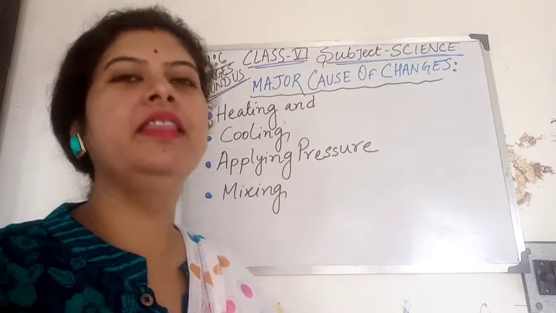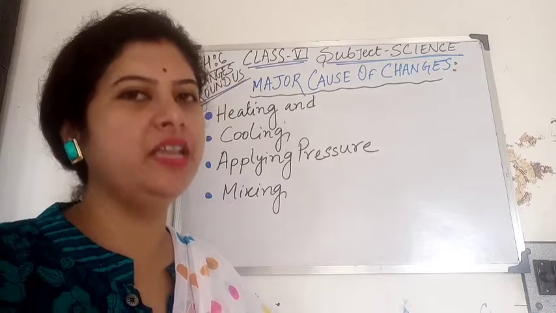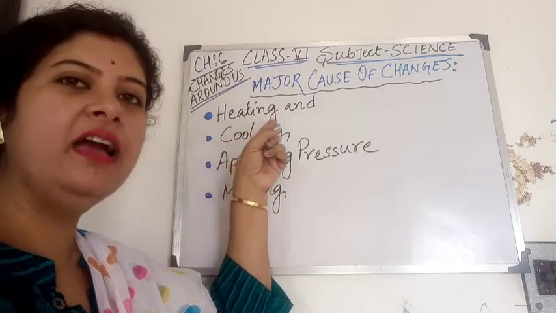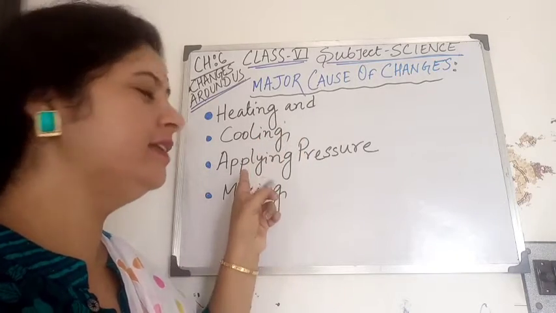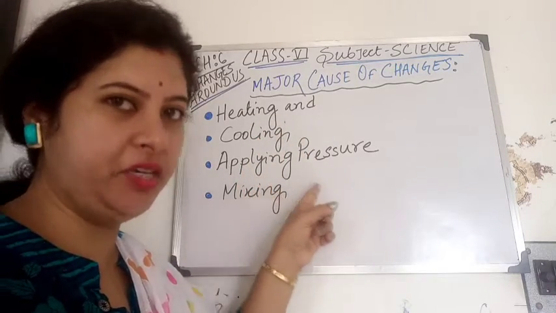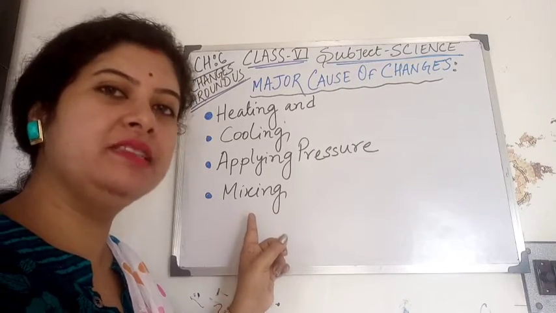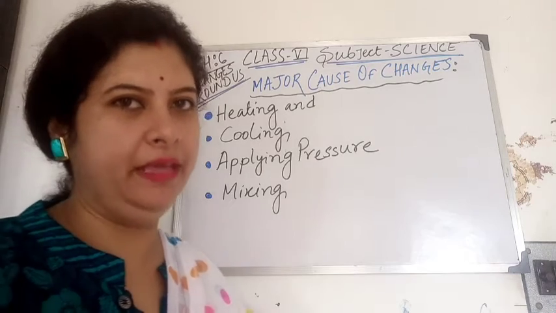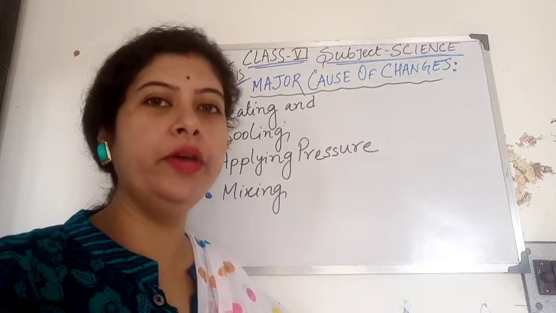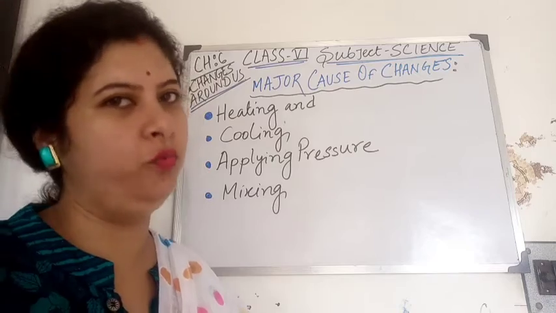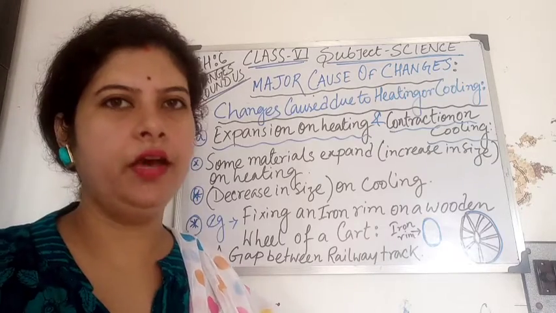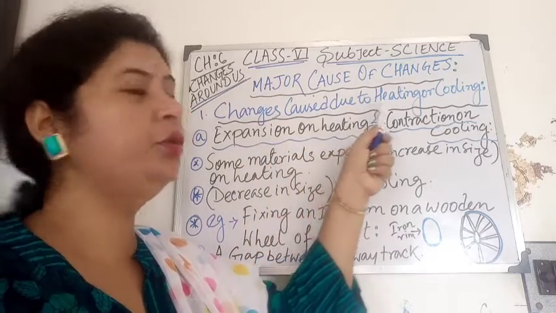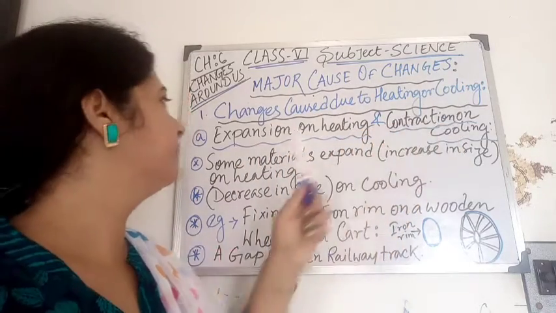So, children, there are many ways that changes take place. These are by heating and cooling, next, by applying pressure, next, mixing. These are the ways where the changes take place. We are now going to discuss them one by one. Clear? Now, our first topic is changes caused due to heating or cooling.